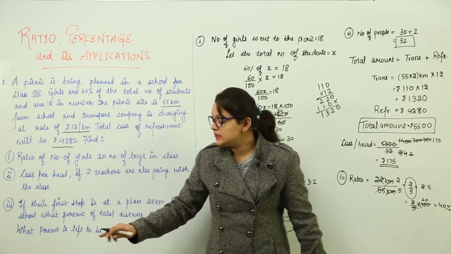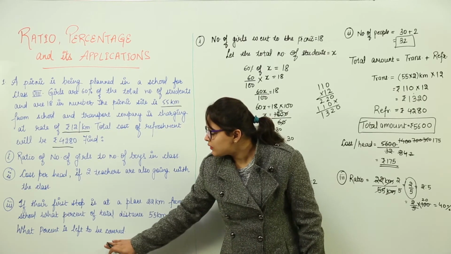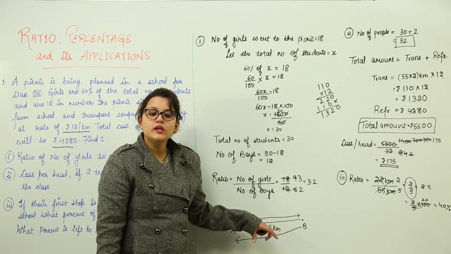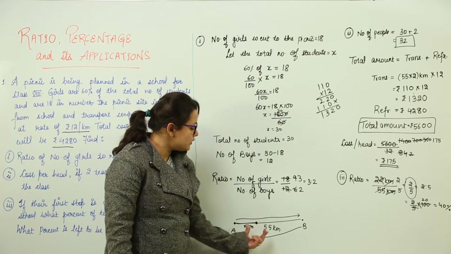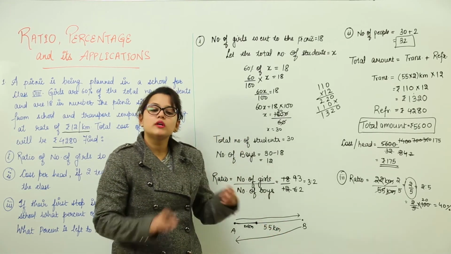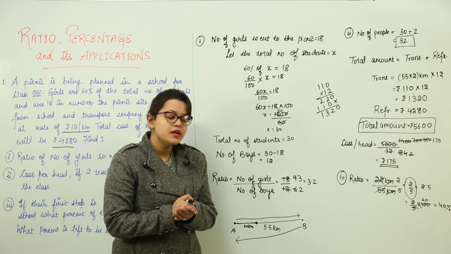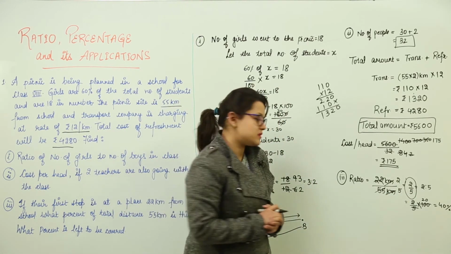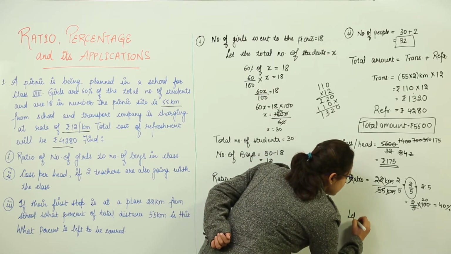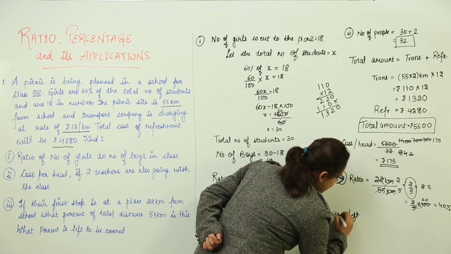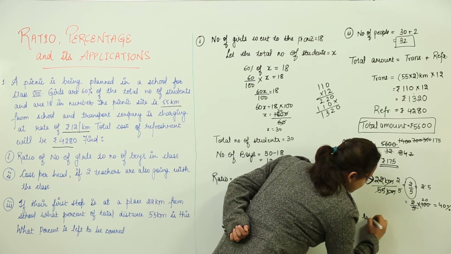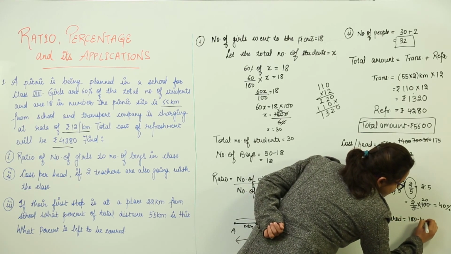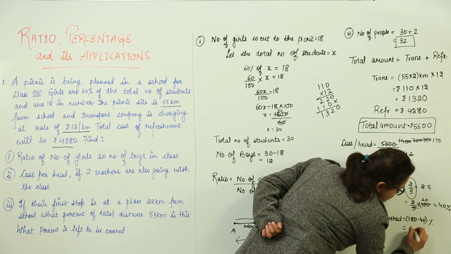Now the second part in this part says what percent is left to be covered. Now still some distance is left, right? You have only covered a part of the distance. So what do you need to calculate? The leftover percentage. What is the total percentage that we have? 100. Out of that 40% you have already travelled. So how much is left now? It is 60%. So we will write distance left to be covered. Distance left to be covered will be equal to how much? 100 minus 40%, right? That is equal to the 60%.